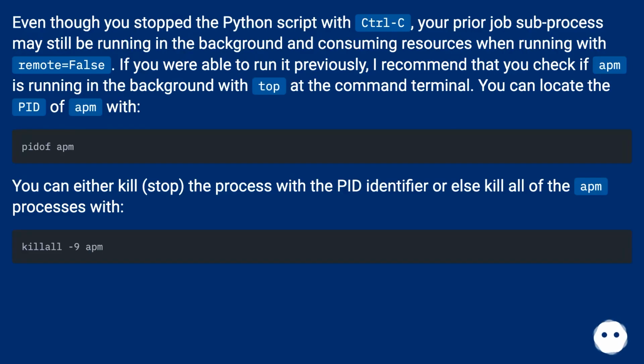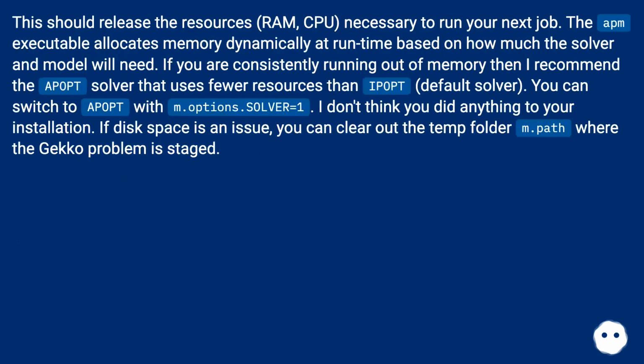You can either kill, or stop, the process with the PID identifier or else kill all of the APM processes with: This should release the resources, or RAM, CPU, necessary to run your next job.